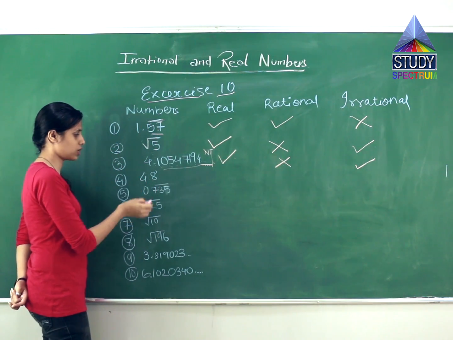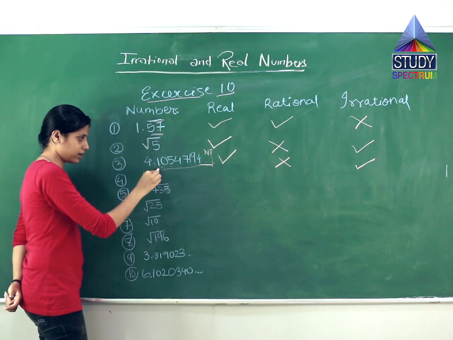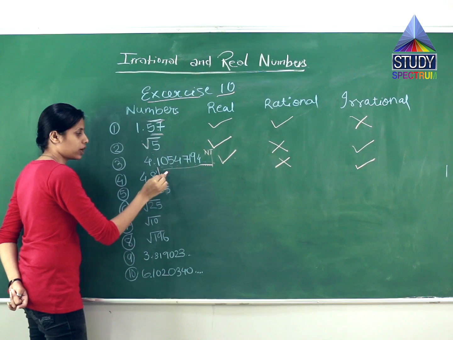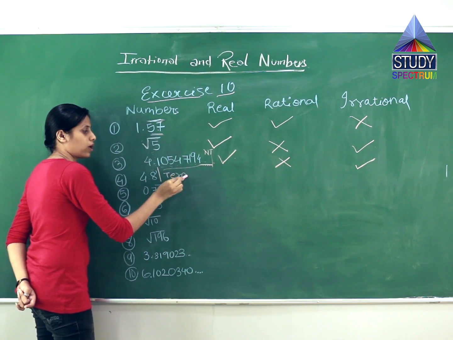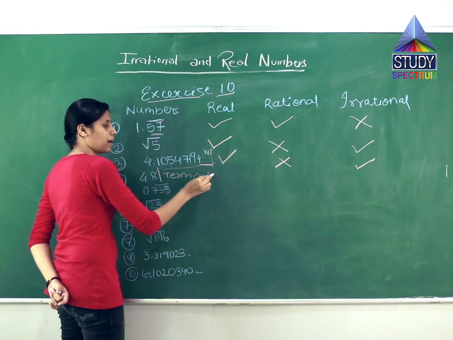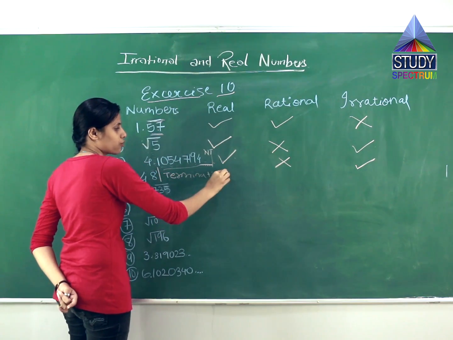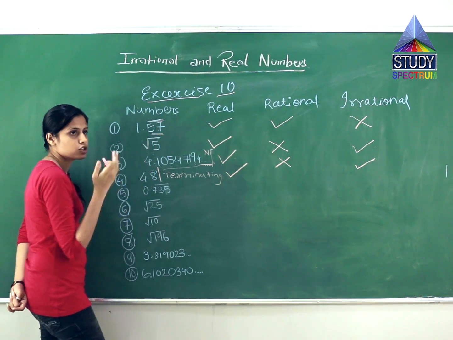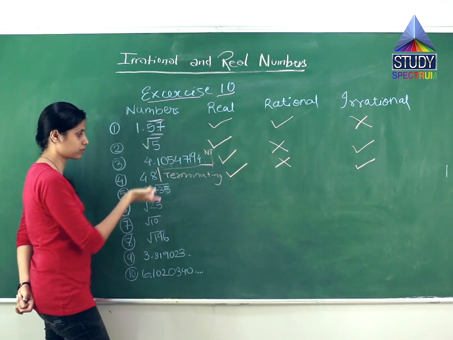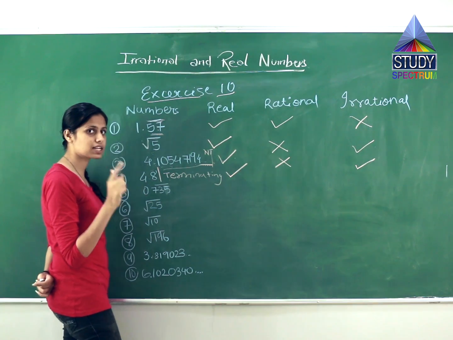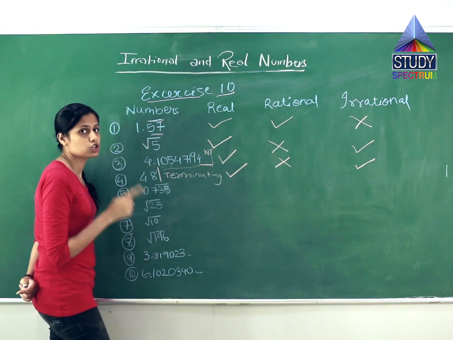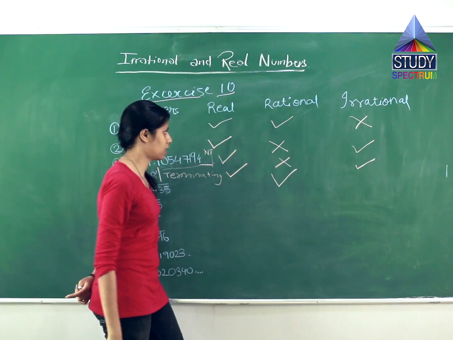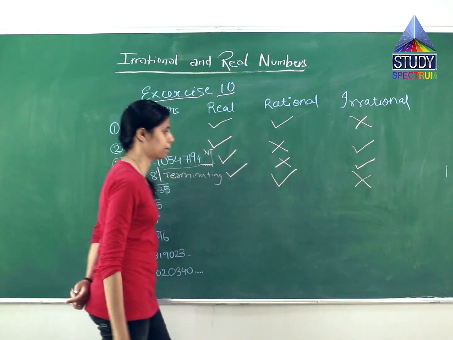The fourth question is 4.8. Is there any bar or dot dot dot dot? No. Means what? It ends at 8. So it is what? Terminating. What are terminating numbers? Rational numbers. So first it has to be a real number. It is terminating at 8, means it is stopping at 8. So there is no question of recurring or non-recurring. Because for the second step the answer is yes, it is a terminating one. So when the answer is yes, it will always be a rational number. So this is a rational number and not an irrational number.